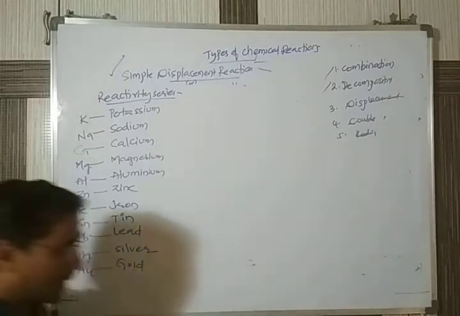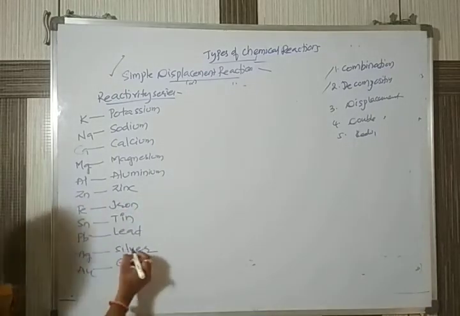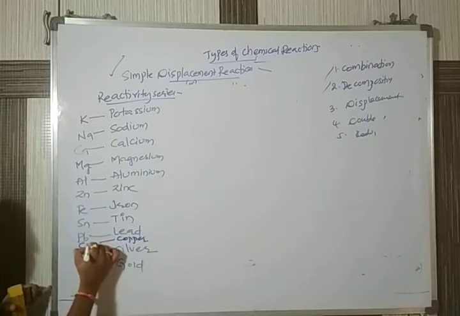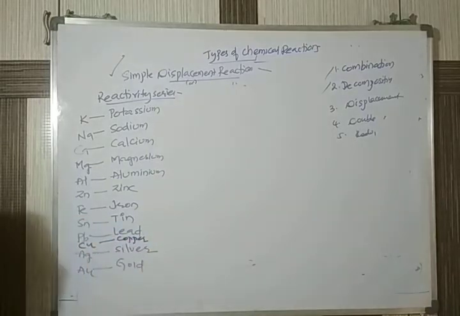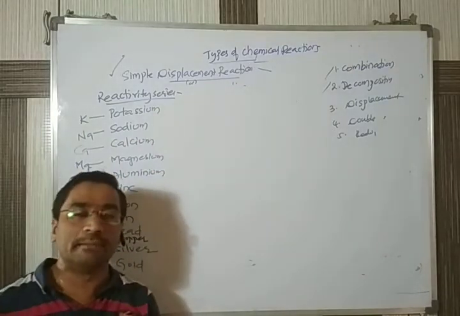So these are the main elements present here, and we can also have copper here, Cu. These are a few elements. I did not give all the metals, only a few of the most common metals we come across in chemical reactions.